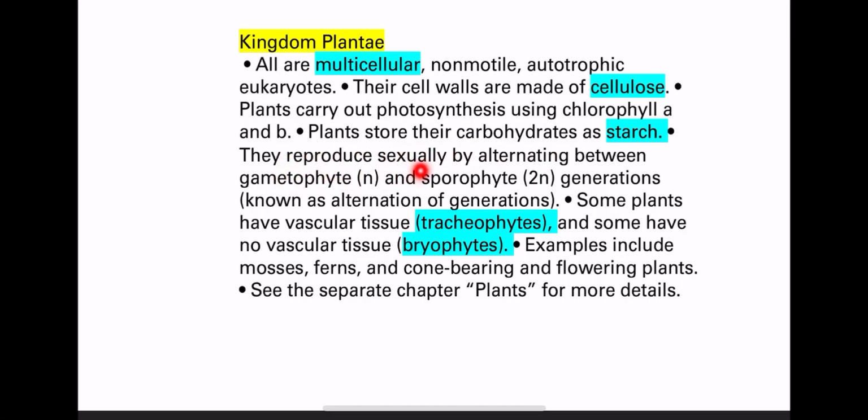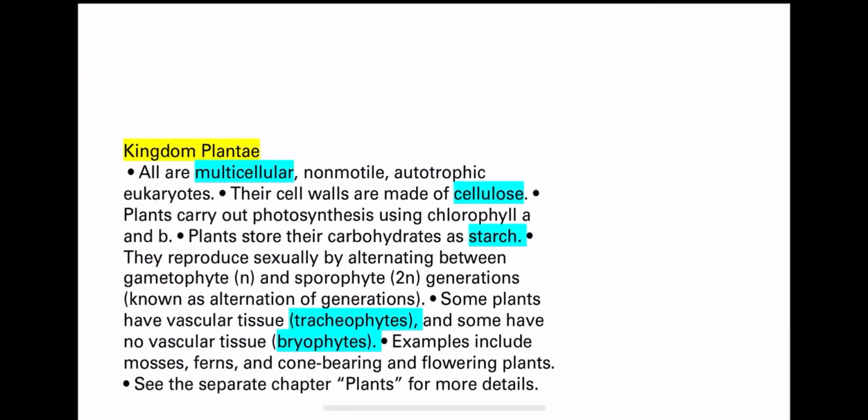They reproduce sexually by alternation of generations, alternating two phases: gametophyte, which is N, or haploid, and sporophyte, which is 2N, or diploid. The plants can also be classified into vascular and non-vascular. Vascular plants, which have vascular tissues, are called tracheophytes. Non-vascular are bryophytes. Bryophytes, or non-vascular, are like mosses. Tracheophytes, or vascular, are like ferns, cone-bearing, and flowering plants.